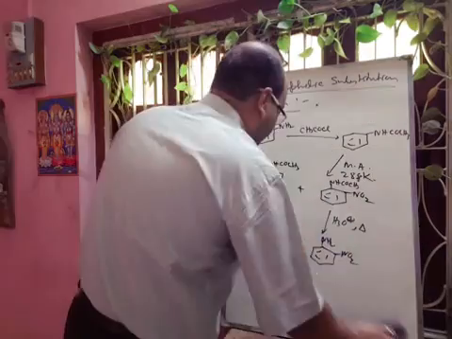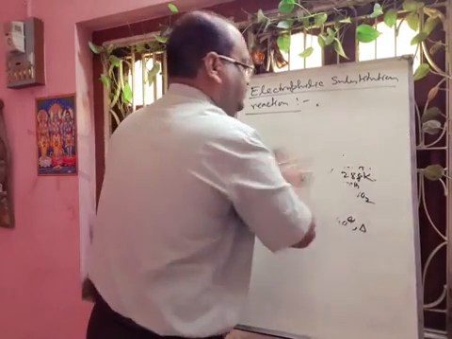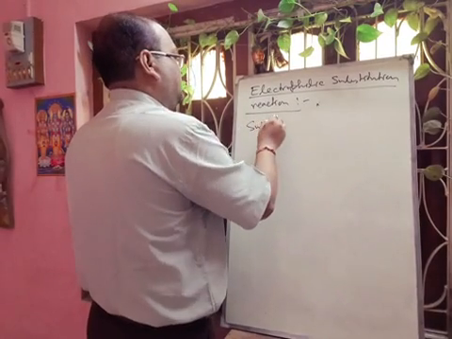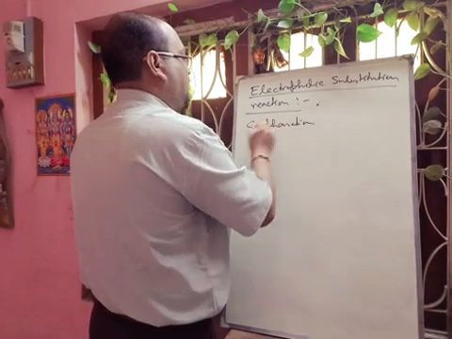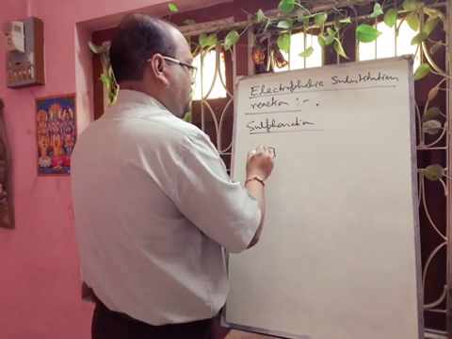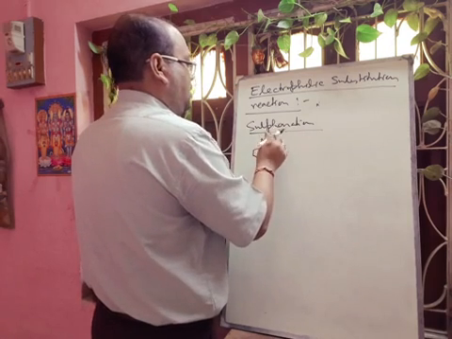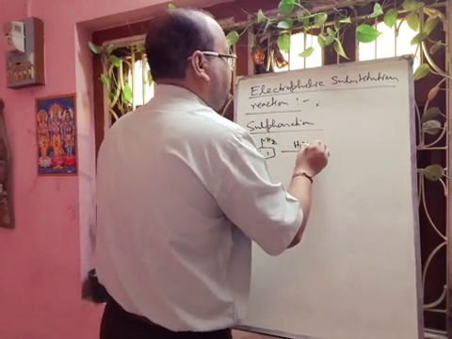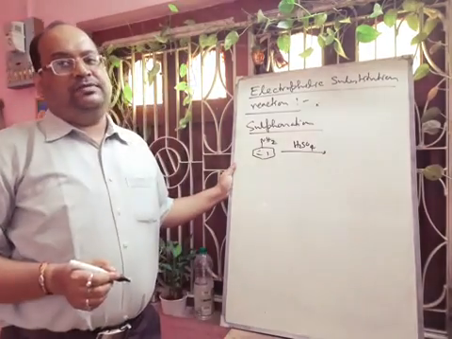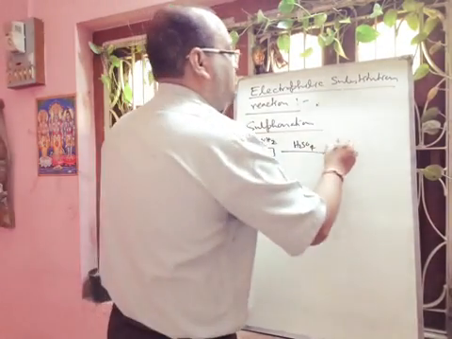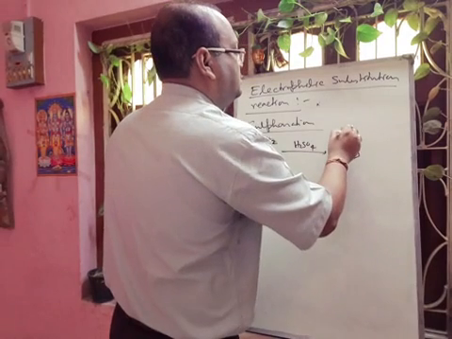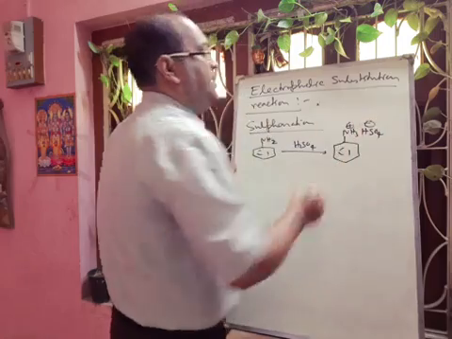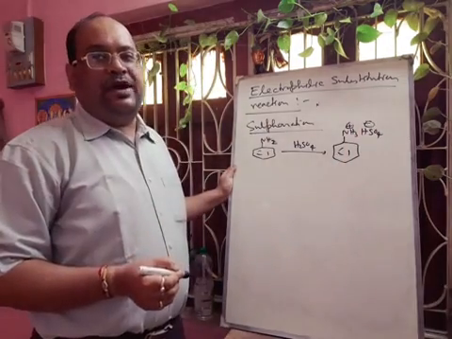Next we will discuss the sulfonation. In aniline, when we add concentrated sulfuric acid, then what will happen? Definitely first it will form salt. Then we have to apply heat.